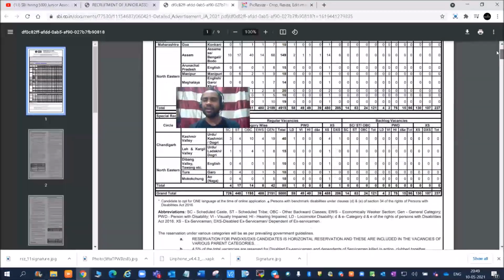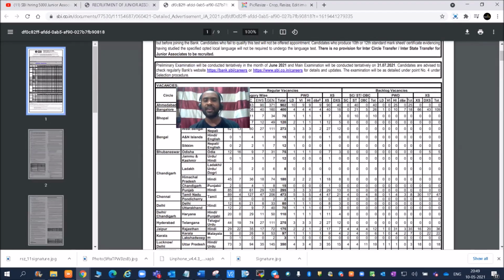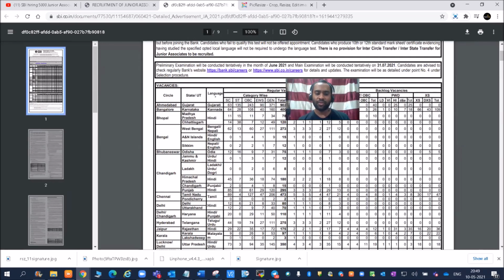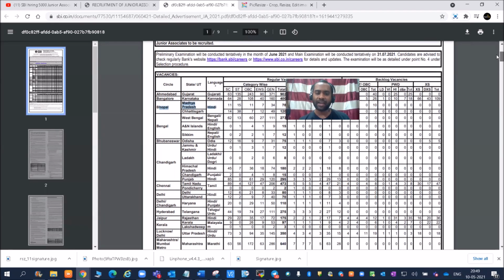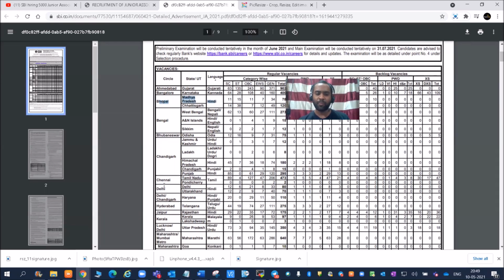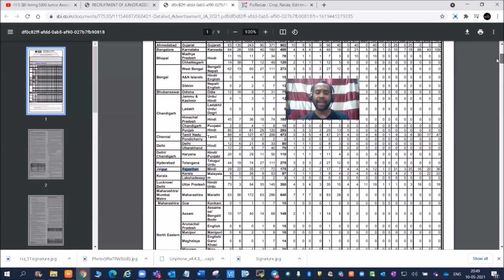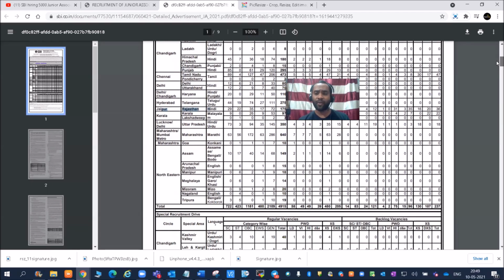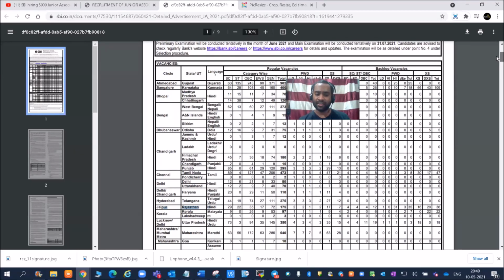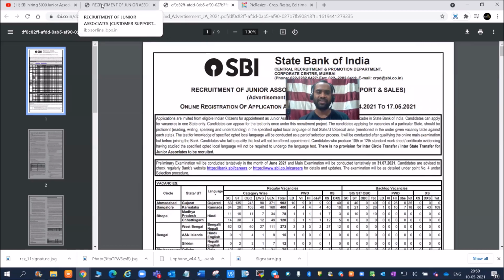Okay, these are the major criteria. Many of them were asking, sir, I am from Jharkhand, so will I be able to apply or not? So friends, irrespective of which state you are from, see, your mother tongue is what? Hindi. If you know Hindi and you're from Jharkhand, you can apply from Bhopal. You can apply from your nearby places. Maybe in Jharkhand and Bihar the seats are not there, so you can apply from Bhopal, from Delhi, from Jaipur, wherever Hindi is spoken. Irrespective of the state, the local language matters. If you know Hindi, you can fill from any of the states where Hindi is the mother tongue, right? I hope these things are clear to you.